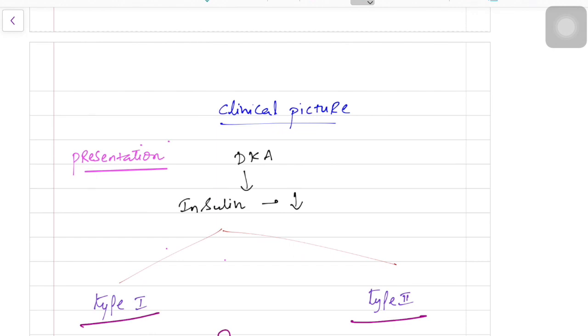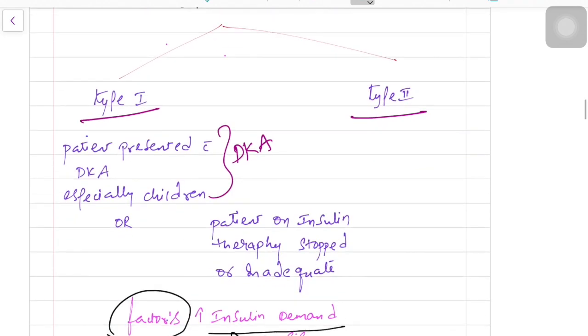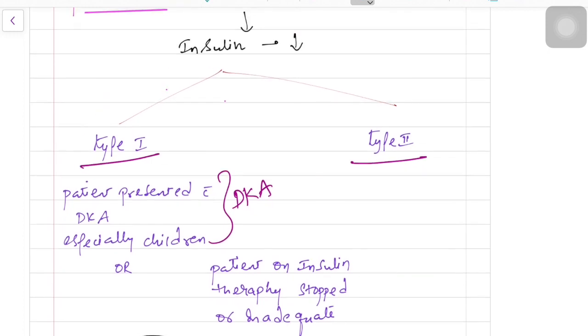Let me paint the clinical picture of diabetic ketoacidosis in front of you. You can say the abnormality in DKA is the insulin decrease. The insulin decrease happens in type 1 diabetes or type 2 diabetes. The old names were type 1 is insulin dependent and type 2 is non-insulin dependent. Now the names are obsolete.